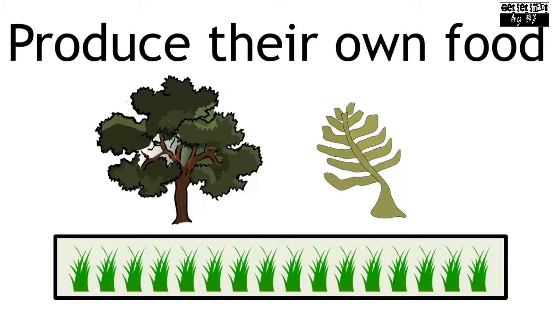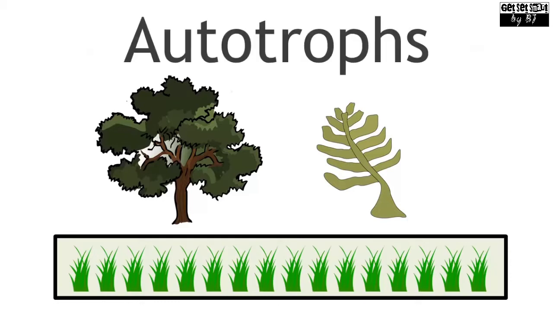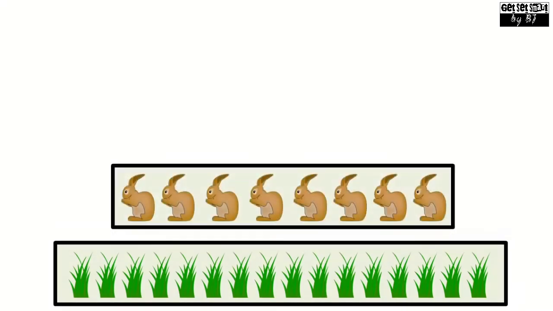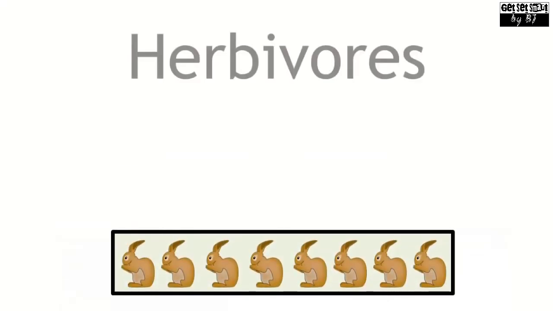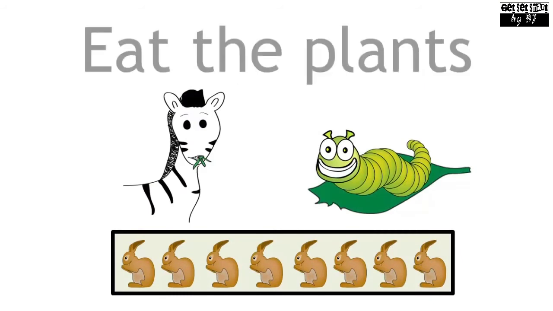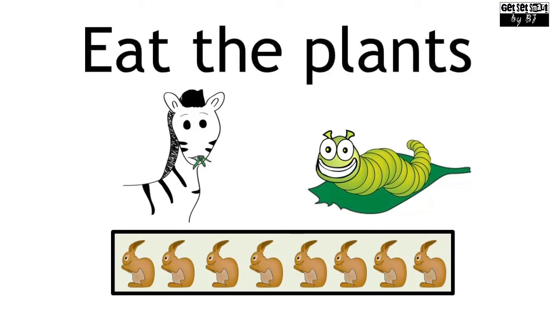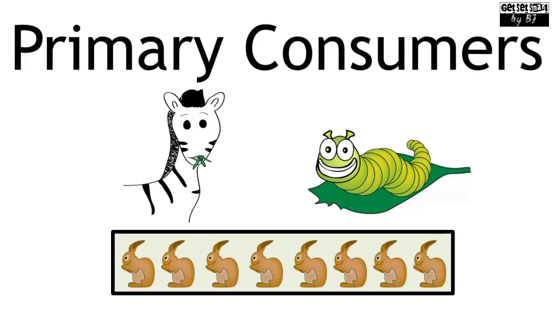These organisms are also referred to as autotrophs. The second trophic level is the herbivores. These are organisms that eat plants. They are also called primary consumers. They are the first step where the nutrients are consumed.